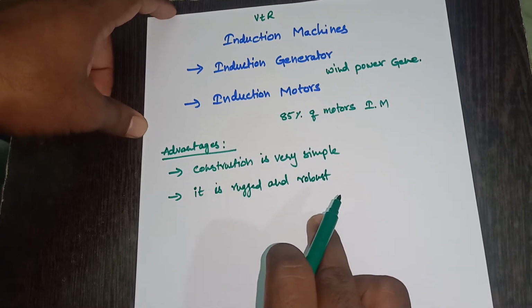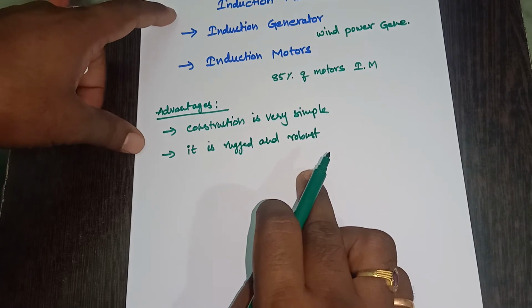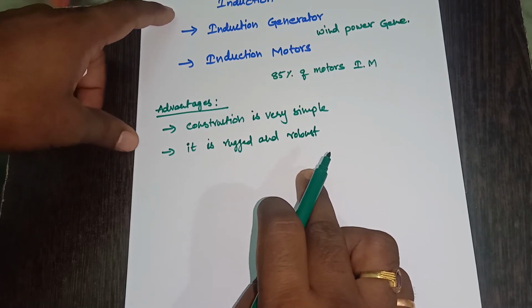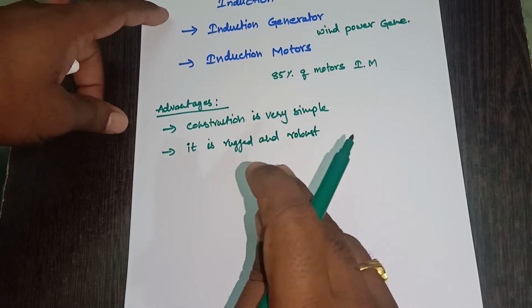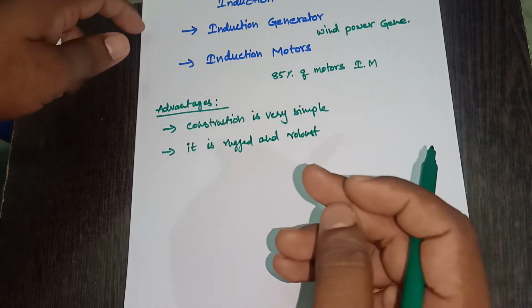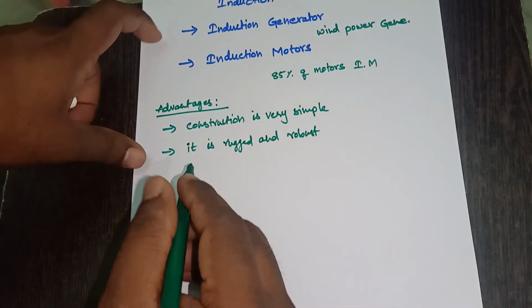That means it can be used in any environmental conditions. In some places like hazardous places, or in chemical industries, human beings cannot work. In such cases, we can use induction motors, right?